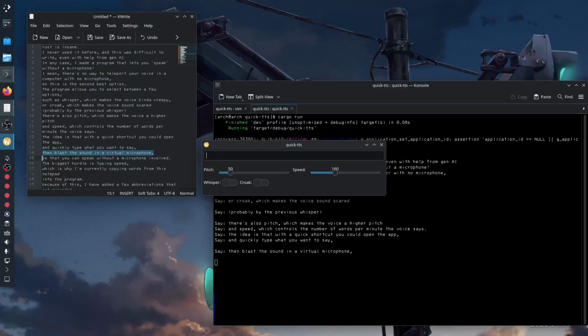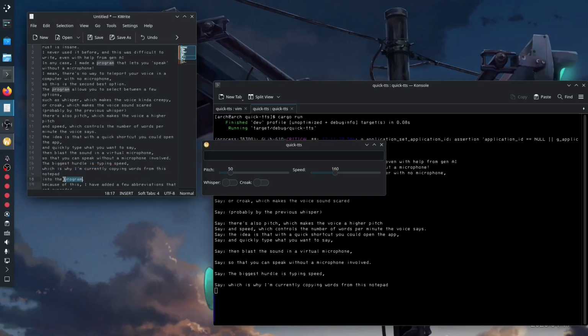The idea is that with a quick shortcut you could open the app and quickly type what you want to say, then blast the sound in a virtual microphone so that you can speak without a microphone involved. The biggest hurdle is typing speed, which is why I'm currently copying words from this notepad into the program.